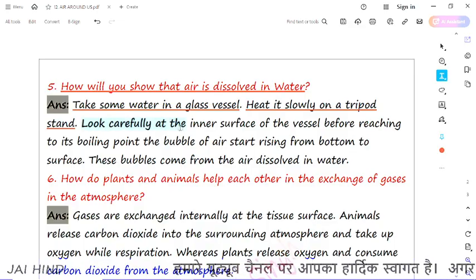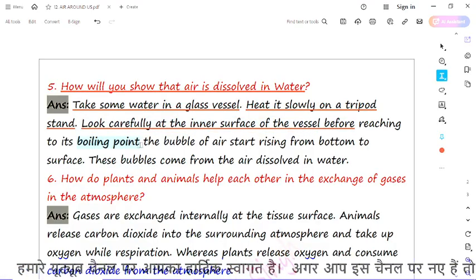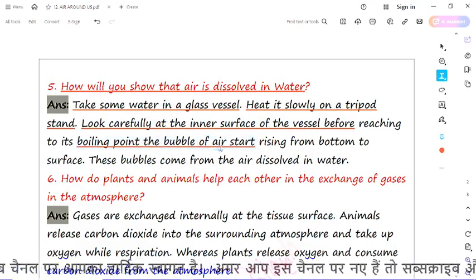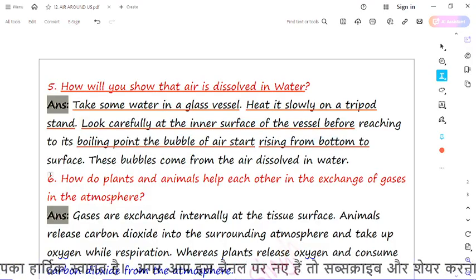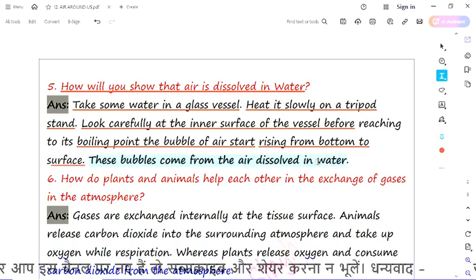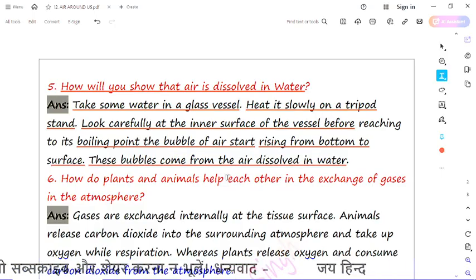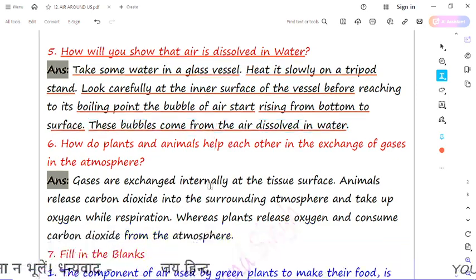Look carefully at the inner surface of the vessel before it reaches its boiling point. Air bubbles start rising from the bottom to the surface. These bubbles come from the air dissolved in water, means whatever bubbles come out show that they come from the air in the water. This is the correct answer for the question.